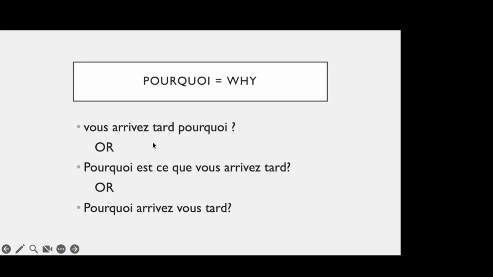Right? And then the last one is pourquoi. Pourquoi is why, right? So the first one is intonation. Vous arrivez tard. Pourquoi? You coming late. Why? Or pourquoi est-ce que vous arrivez tard? Why is it that you're coming late? Or pourquoi arrivez-vous tard? Why are you coming late? So there are always three ways. You can always go by these three ways, right?